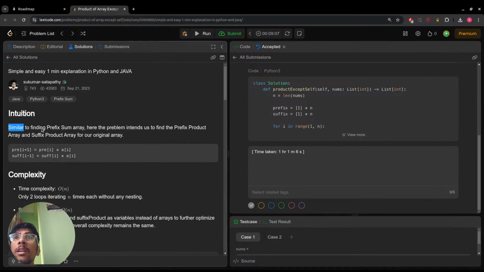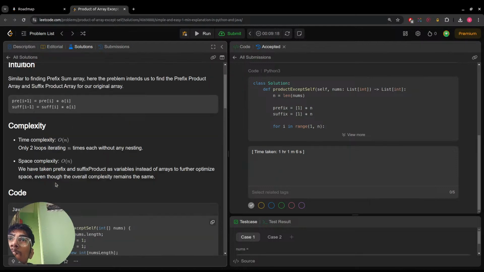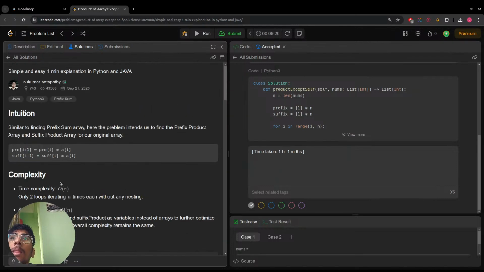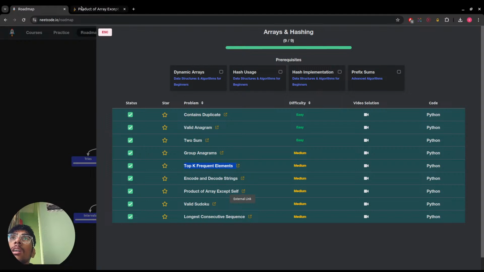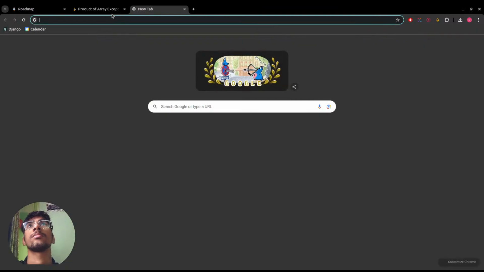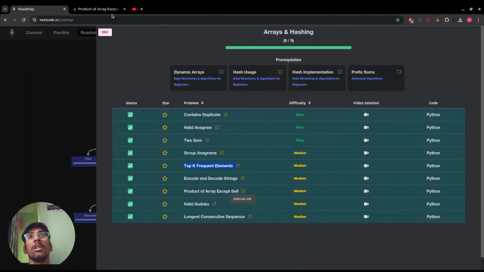Vectors, similar to finding perfection. Simplification array. Looks like I'll have to look at this solution from LeetCode. It has a video over here, right? Where is it?